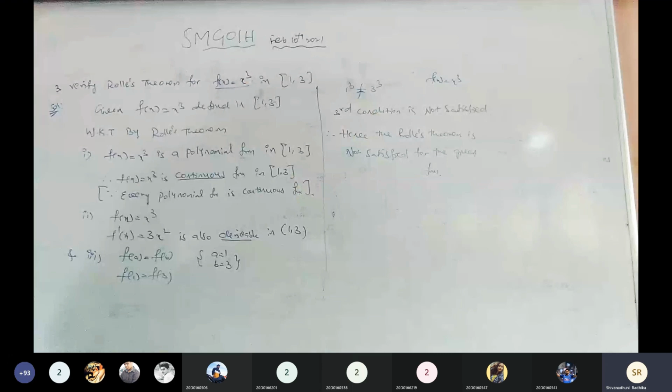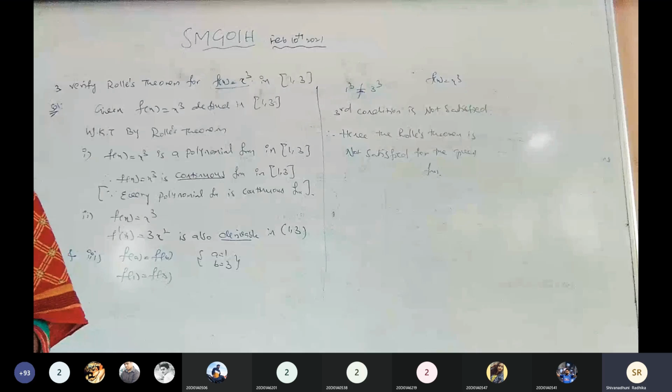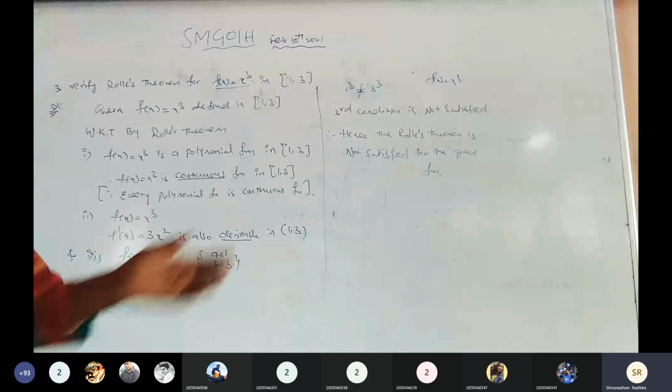Once all the conditions are satisfied, then we go for finding the c value. But if two conditions are satisfied and the third is not, then we leave it. Rolle's theorem is not verified for the given function f of x equals x cube.